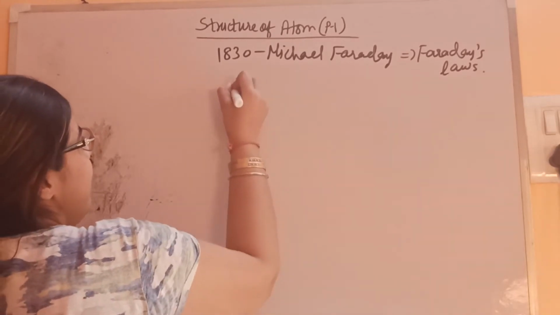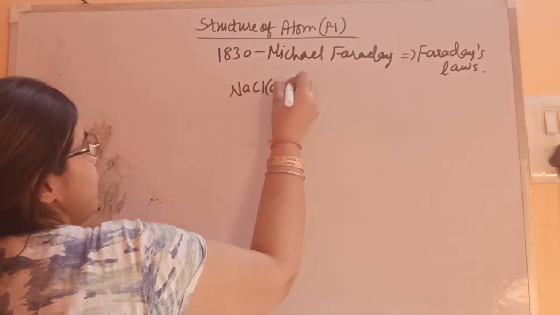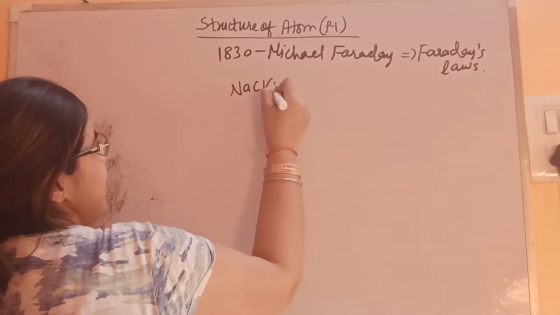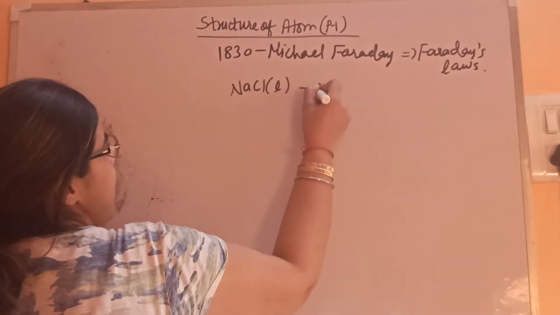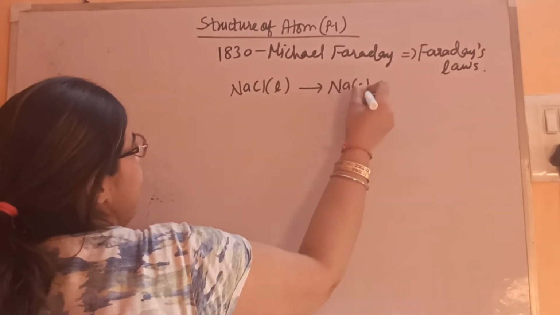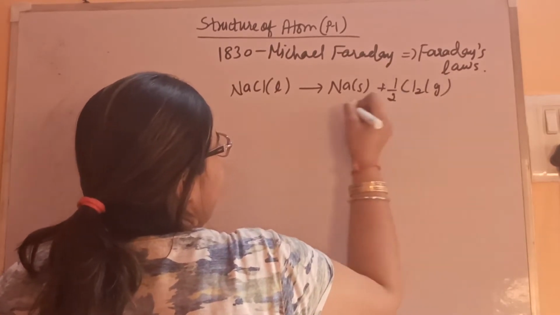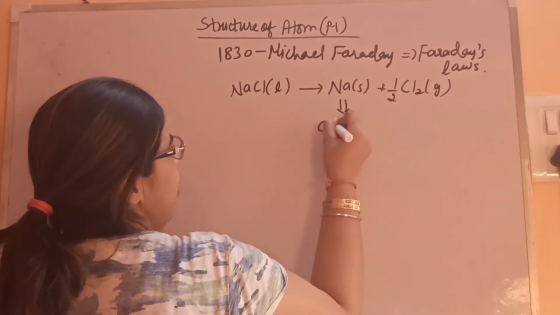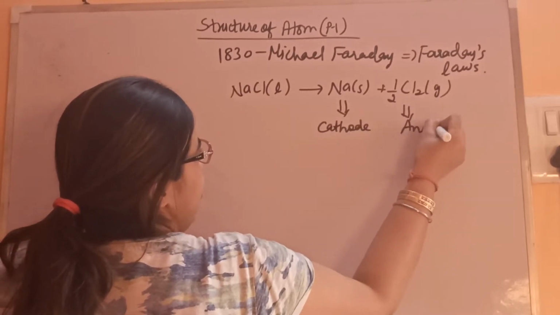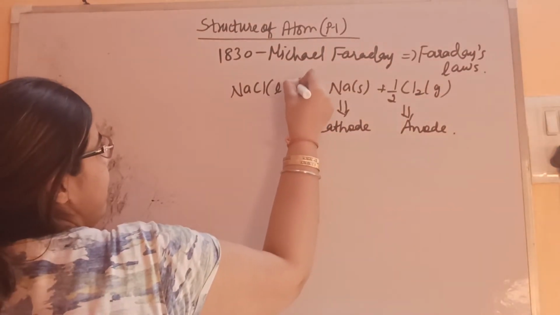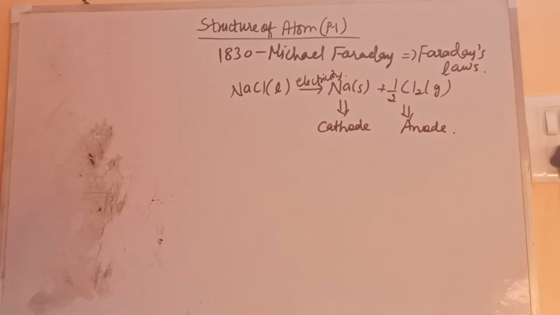For example, when electricity is passed through NaCl in the molten state, sodium in the form of metal and chlorine gas get evolved. This is at the cathode and this is at the anode, on passing electricity.